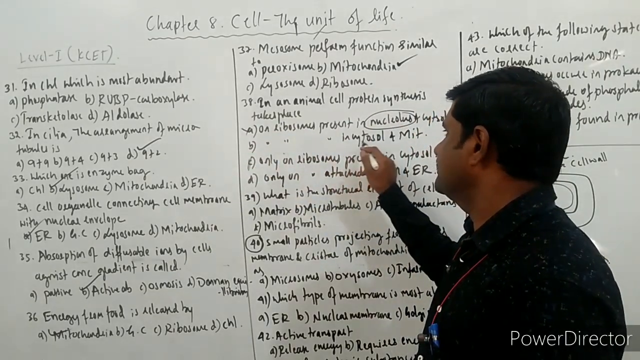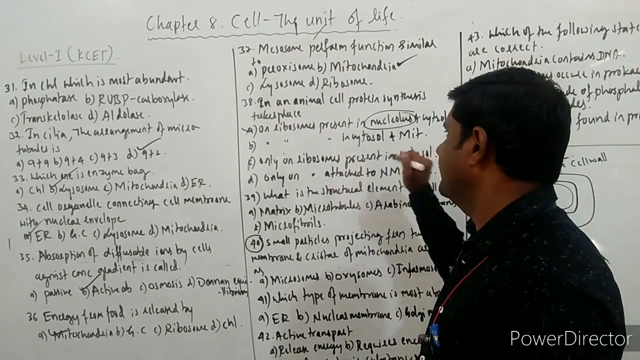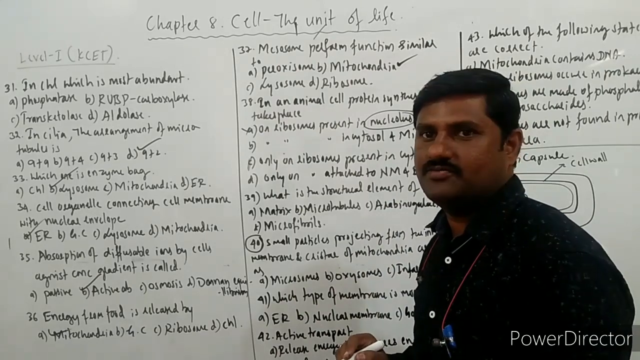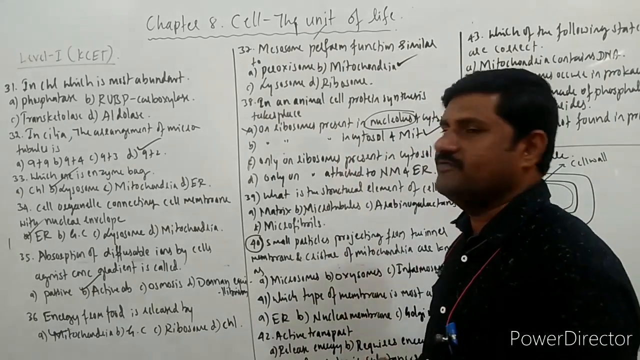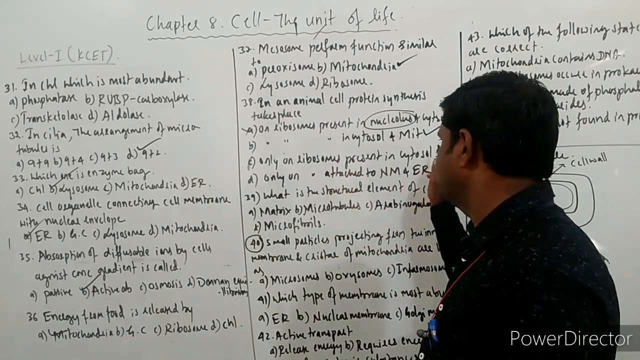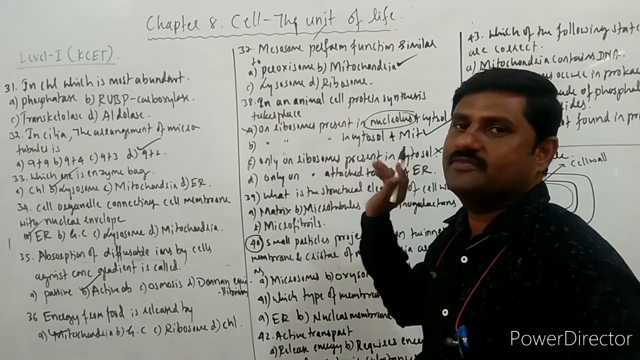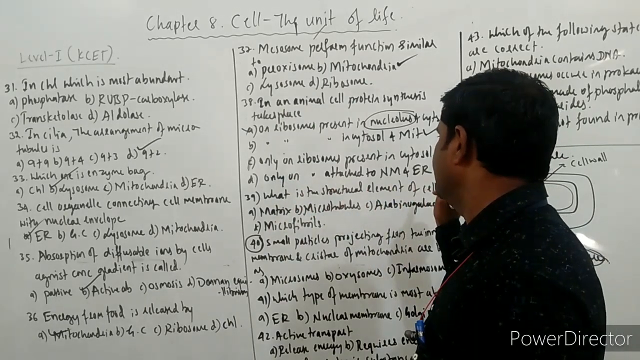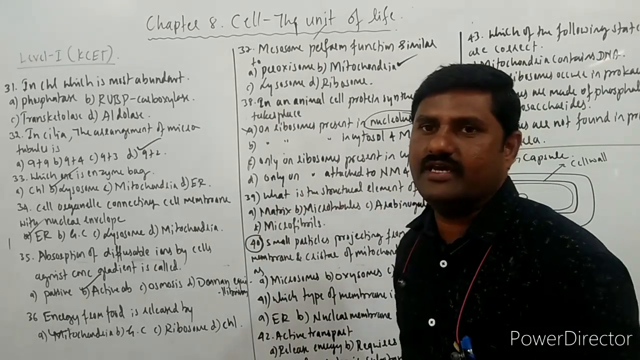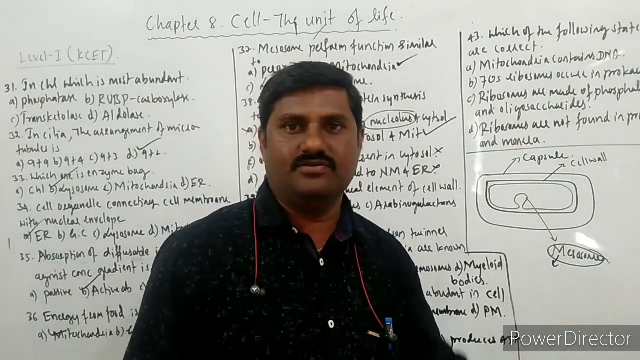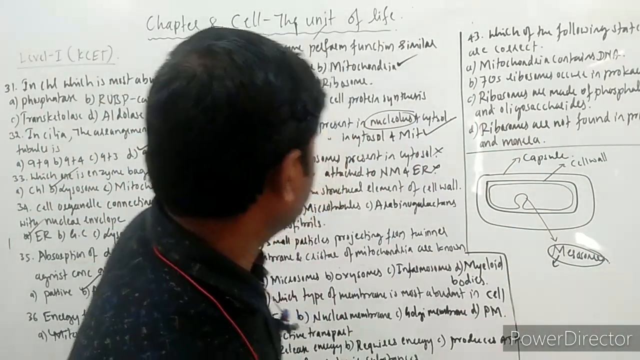Only on ribosomes present in cytosol and mitochondria. Of course, I have analyzed this option. This is the correct option for this question. And only on ribosomes present in cytosol, we cannot consider. That's why this is wrong. Only attached to the nuclear membrane as well as endoplasmic reticulum, he says, that is also wrong. Right? Next question.